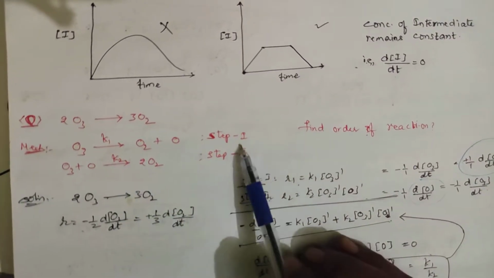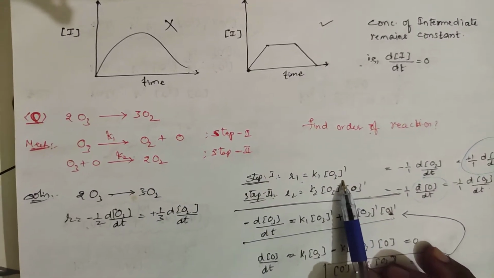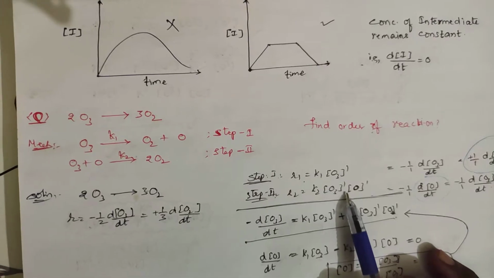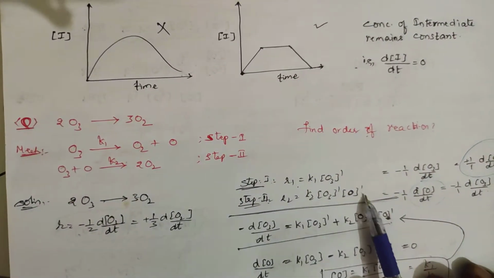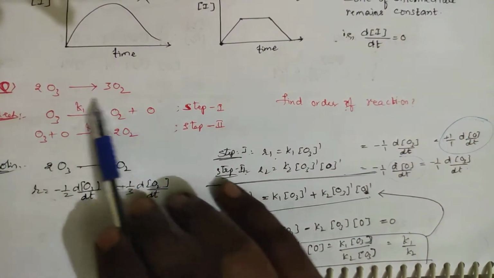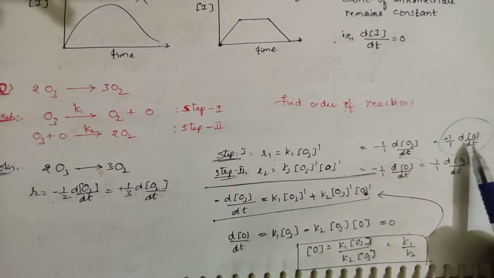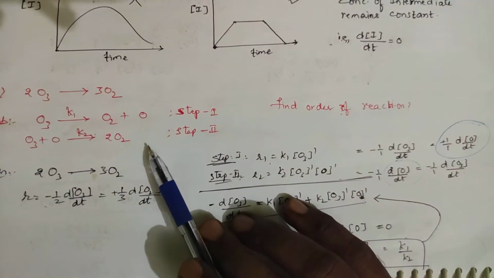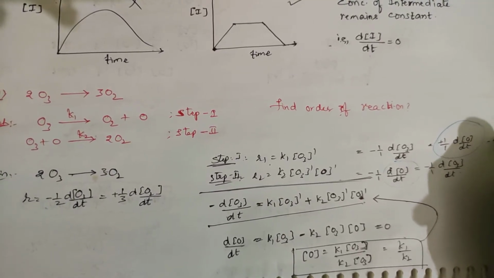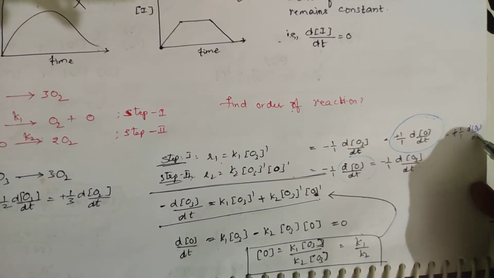So let us take individual steps. This is step 1. For step 1, I am writing R1 is equal to K1 into [O3] to the power 1. Then R2 will be equal to K2 into [O3] to the power 1, [O] to the power 1. And this one can be written another way: minus 1 by 1 d[O3]/dt is equal to plus 1 by 1 d[O]/dt plus 1 by 1 d[O2]/dt.